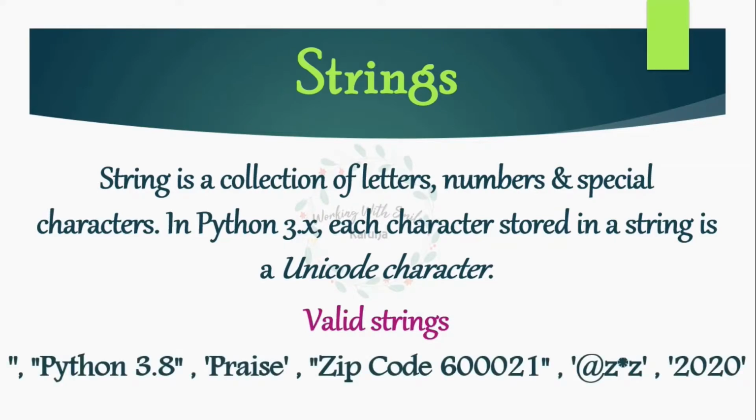A string in Python can be of any size. Yes, you got that right. Any size means any number of characters, even none. So the first example shows you an empty string because inside these single quotes I have not written anything, and that becomes a valid string where this can be assigned to a variable and we can use that in our program. The other examples contain characters as well as some special symbols and combinations of various digits.